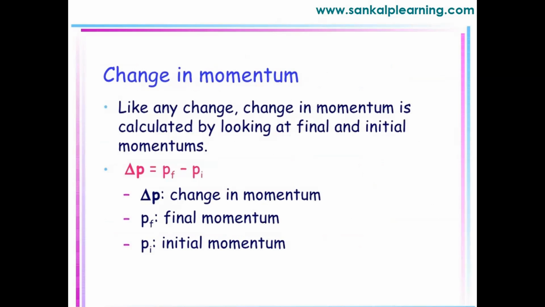Here we have the change in momentum. So how do we write change? See, for example, if you go to a shop, you will take a 5 rupees chocolate. You have 10 rupees. So what is the change in the value? That is 10 minus 5. 5 will be the remaining value. So that is what change is. How do we find change? Final minus initial.